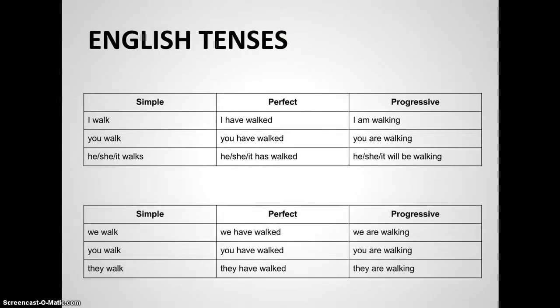So looking at the English tenses of simple, perfect, and progressive, you can see that the simple tense simply states that the action took place. No aspect is implied. It is undefined in terms of its aspect. But when you have perfect aspect, or the perfect tense, now the implication is that the action in the verb has been completed. And the progressive tense, the aspect here is that the action is ongoing or continuous.